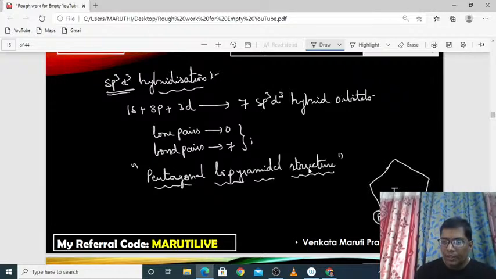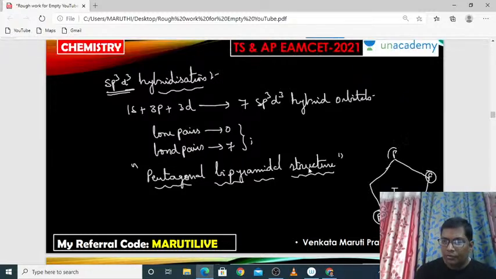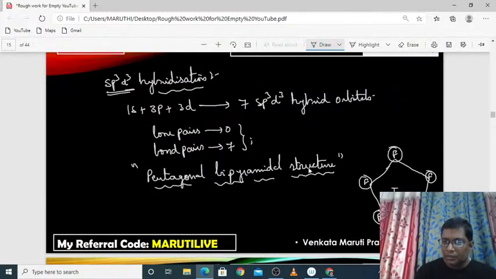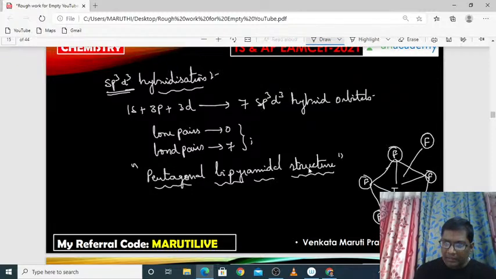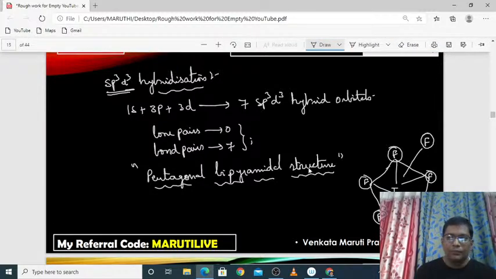This is one fluorine, second one, third one, fourth one, and fifth one. So 5 fluorines have been attached within the plane. And another fluorine, the sixth fluorine, is above the plane, and the seventh fluorine is below the plane. So there are 7 fluorines attached to the iodine like this. It is in the shape of a pentagonal bipyramidal structure.